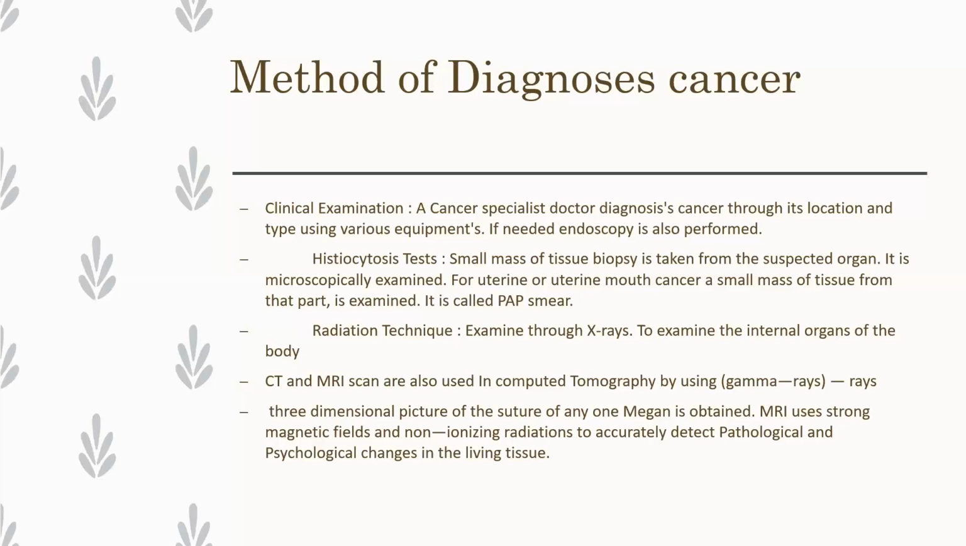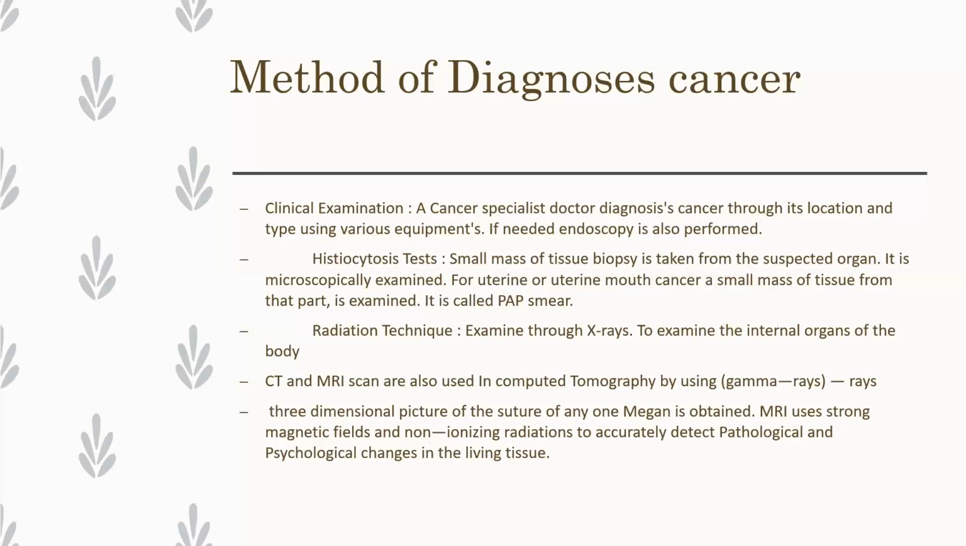Next one, radiation technique. This one is the third method. These two methods are also included. This one is the radiation technique. It examines the internal organs of the body through X-rays. This process is done by X-rays, CT scan, MRI. These are all used in computed tomography, using gamma rays, giving a three-dimensional picture structure.